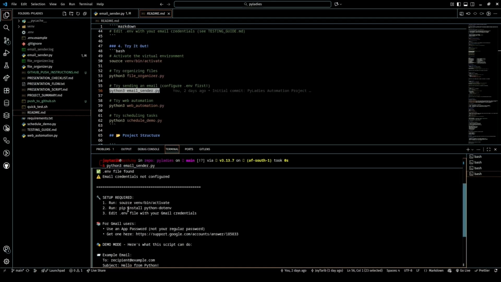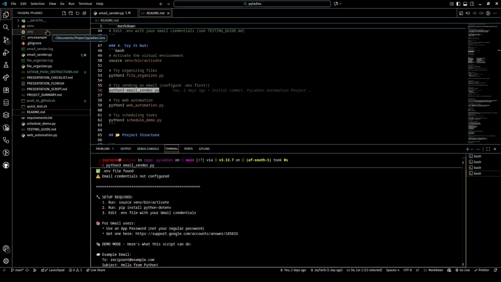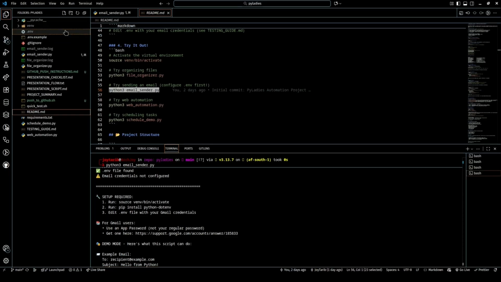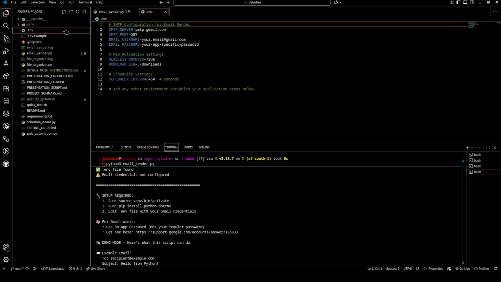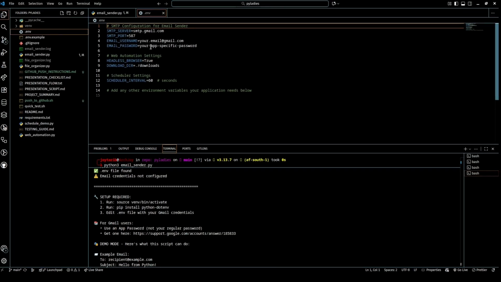Now, super important, we never hard code our passwords into our scripts. See how we are using environment variables, sensitive info in a .env file, which is this, and that file never gets shared. So here's what the .env file looks like. For Gmail, you would use an app password, not your regular password. Links to set that up are also in the README file, so do well to check that out.